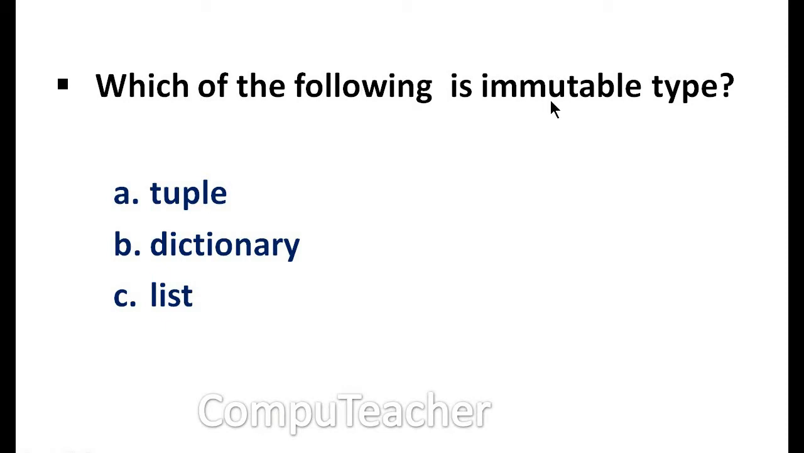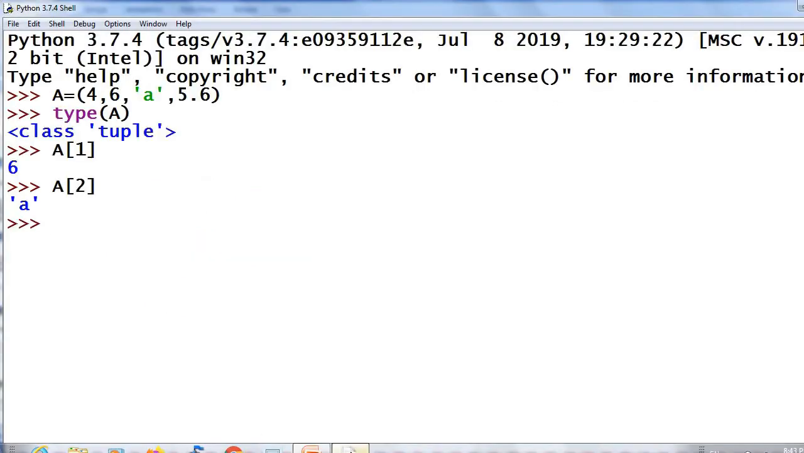Next one. Which of the following is immutable type? Tuple, dictionary, list. Tuple. What is meant by immutable data type? We cannot change the values in place. Why tuple is called an immutable data type? See, if it is a list, L equal to 3, 4, 5, I can change the list like this. L of 0 equal to 7. Now the value of L is changed. The first value is changed from 3 to 7. That is, a list is mutable data type. We can change the values.